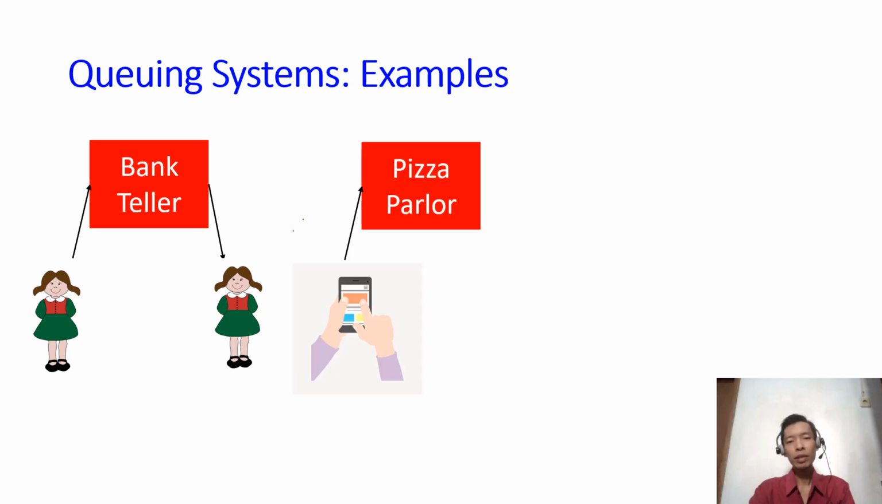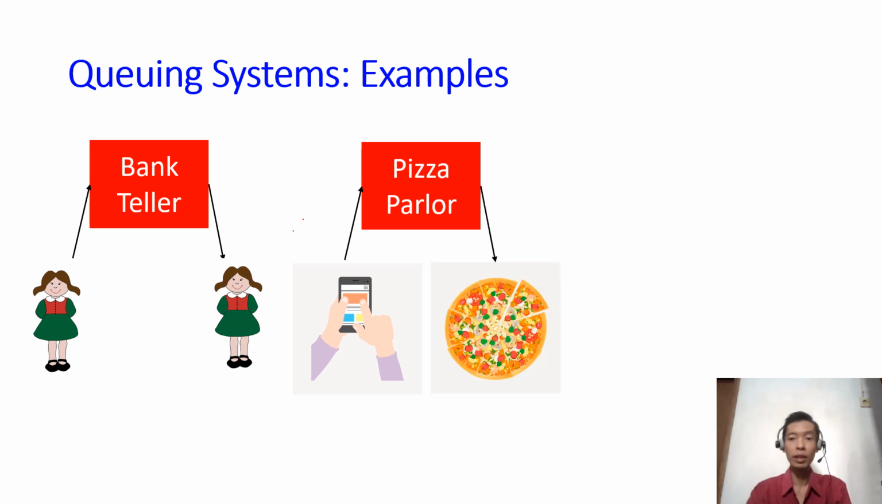Another example is a pizza restaurant. It takes the orders from the customer. The customer sends the order to this restaurant, and then if there's a queue, the restaurant will do it one by one until finally the pizza for a particular customer is finished and it will be sent to the customer.